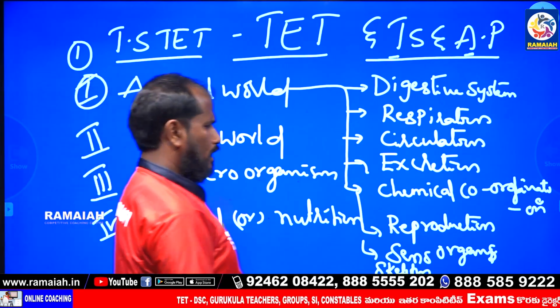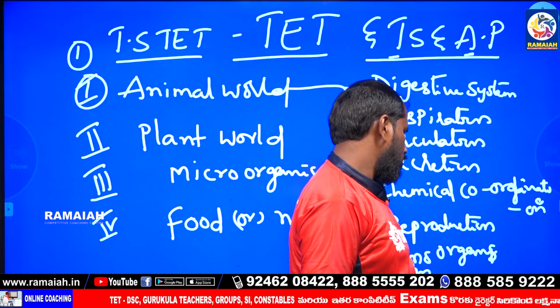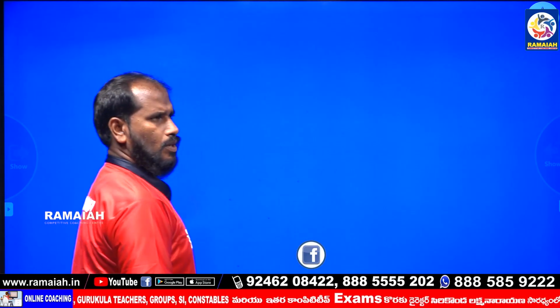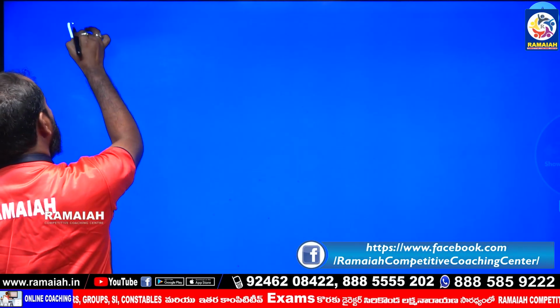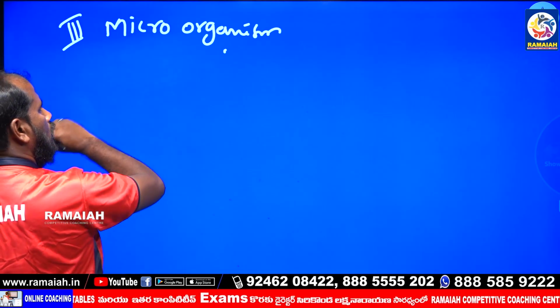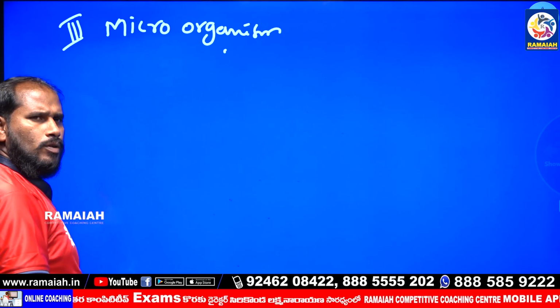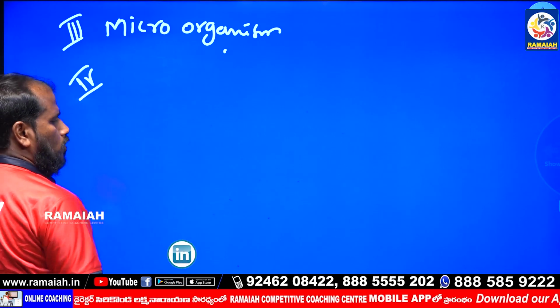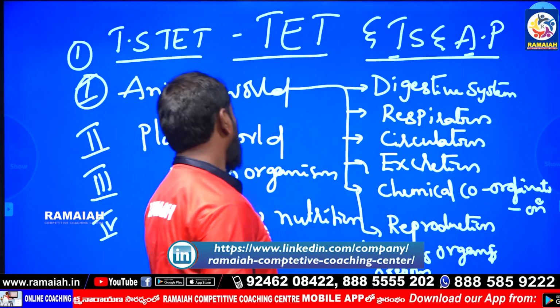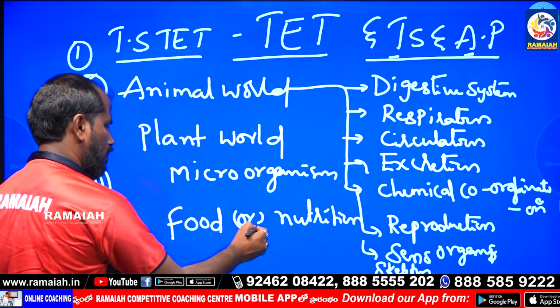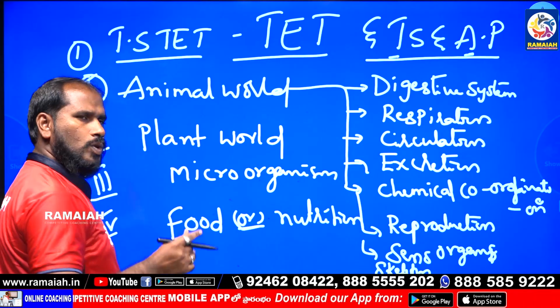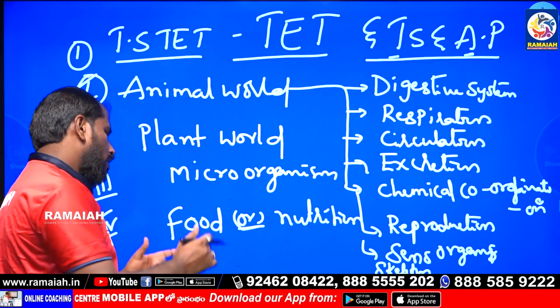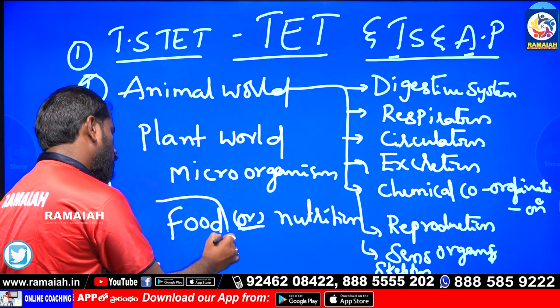microorganisms. Microorganisms are of two types: useful microorganisms and harmful microorganisms. Next, the fourth unit, food or nutrition. In CTET, in the first paper it is called food.